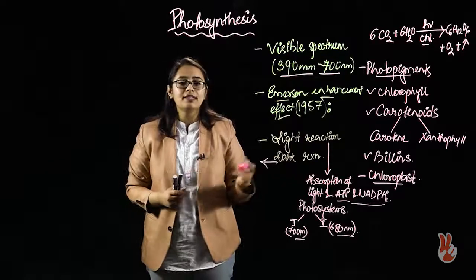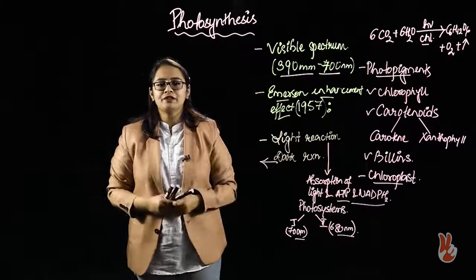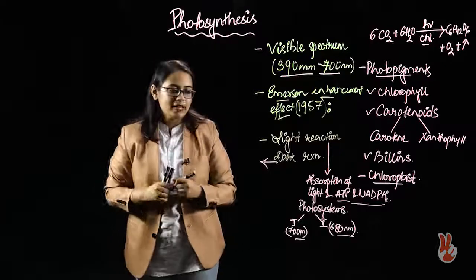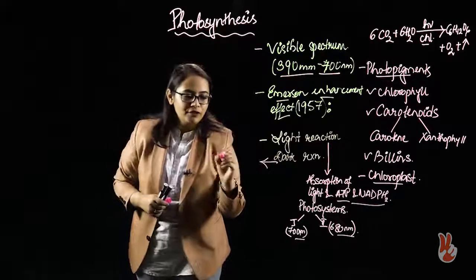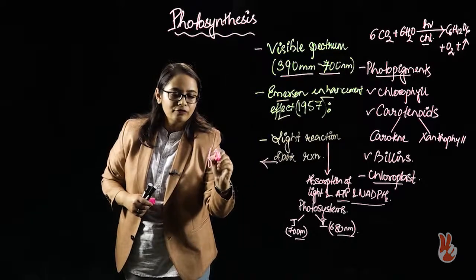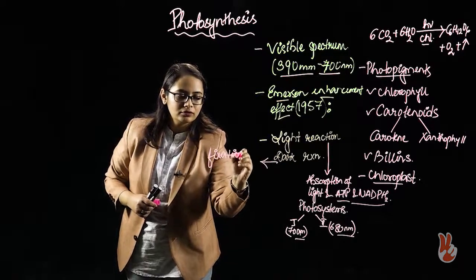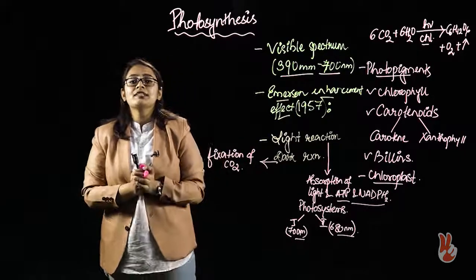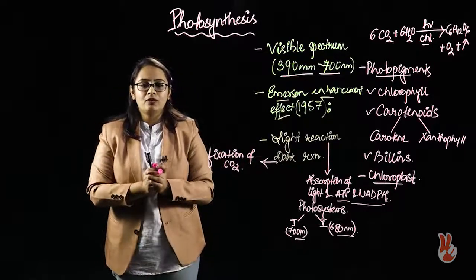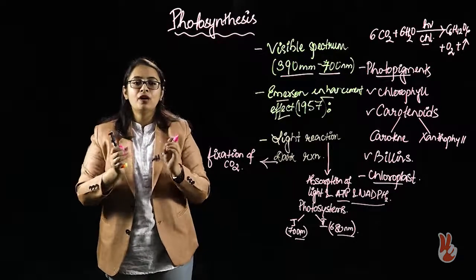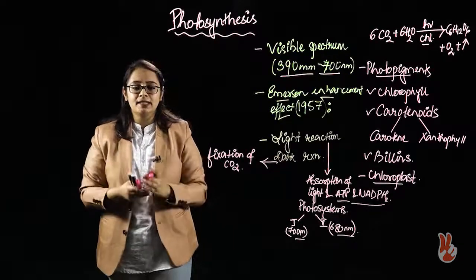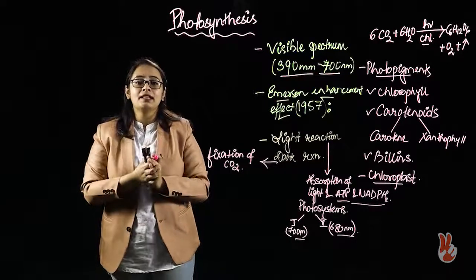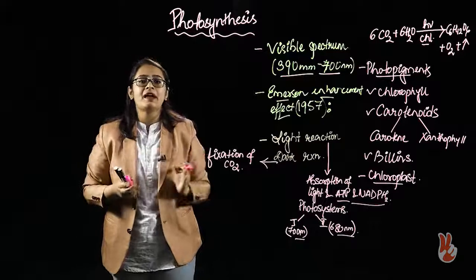Next, moving on to the dark reaction. In dark reaction, what will happen? There will be fixation of carbon dioxide. The dark reaction is taking place inside the stroma, which contains certain enzymes, because the dark reaction is completely dependent upon enzymes. Without enzymes it cannot be carried forward.